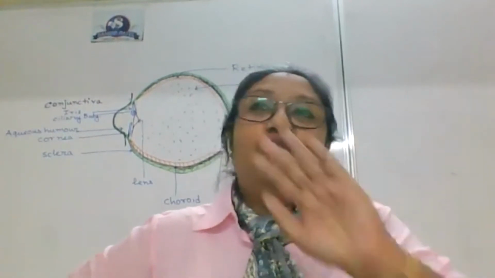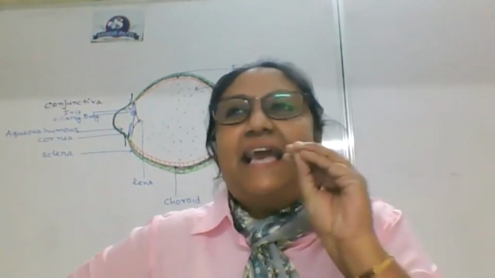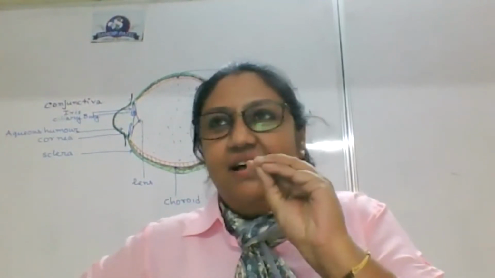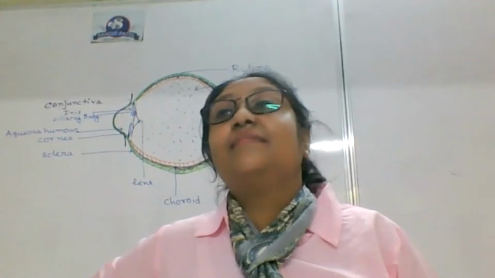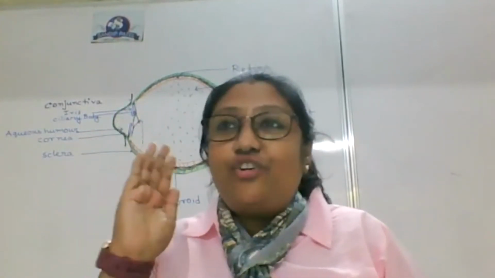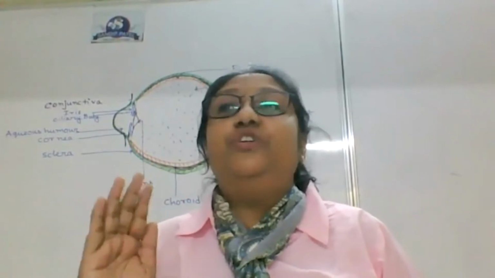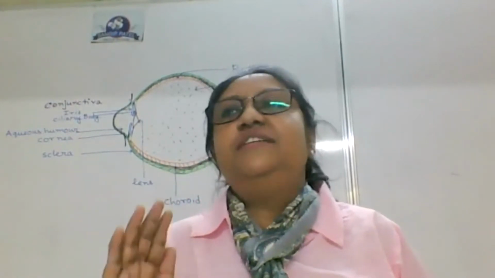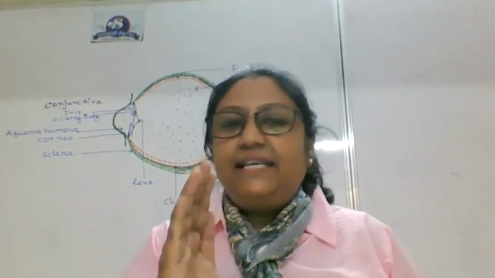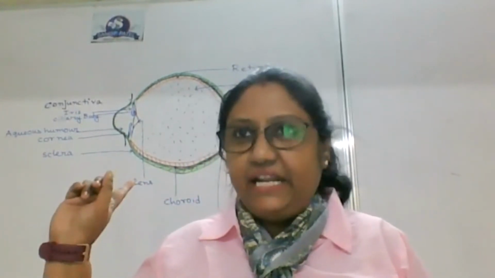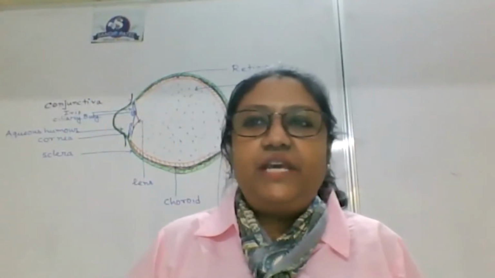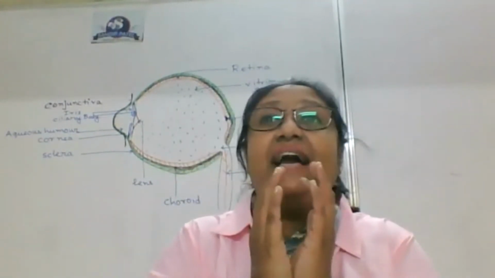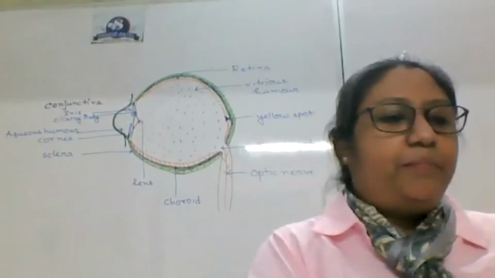Any reason? Have you ever studied about a basic camera, pinhole camera or camera? In a camera there is a dark background. It gives you a backdrop on which an image can be produced, because the image will be produced in the retina. So the retina is the innermost layer, marked as the red layer. Just at the backdrop of it, there will be this choroid layer which will act as a black background, which will help in the proper formation of the image.